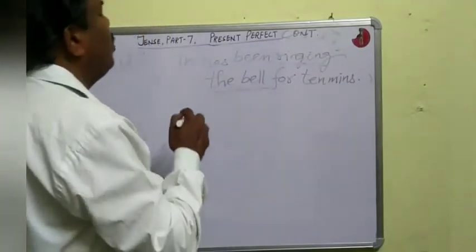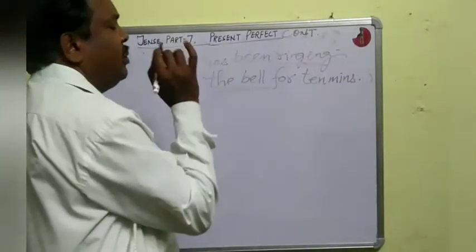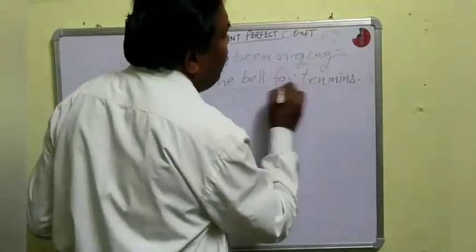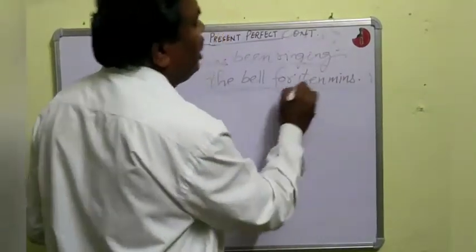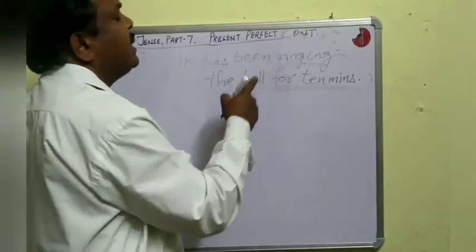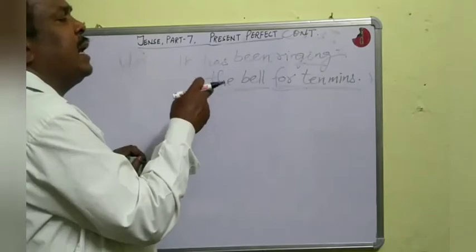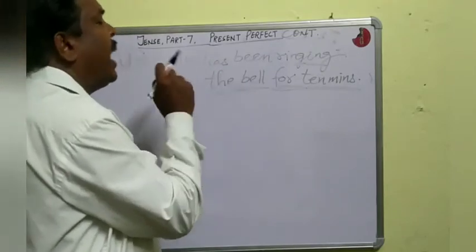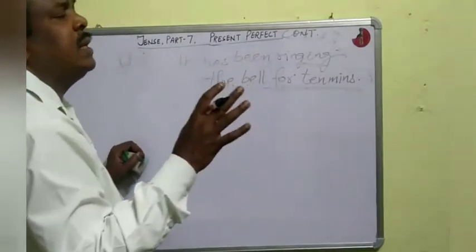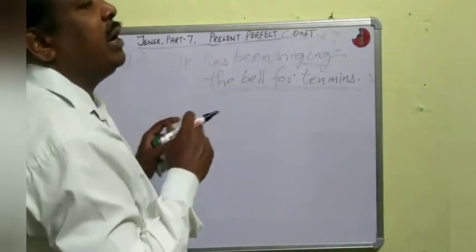For that reason we use present perfect continuous tense. Or we can say there is the use of for plus time in the sentence, so present perfect continuous tense has been used. In this sentence we can also use present perfect: he has rung the bell for 10 minutes. Is it clear?